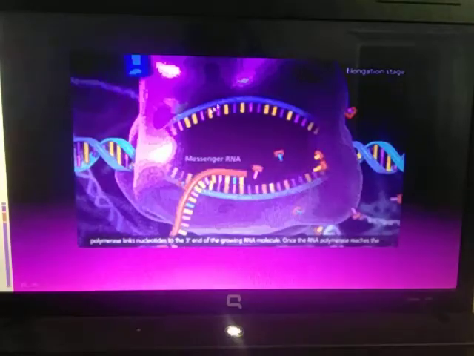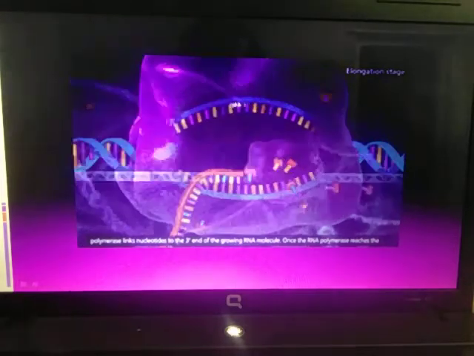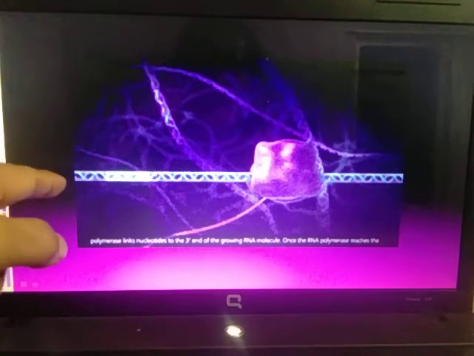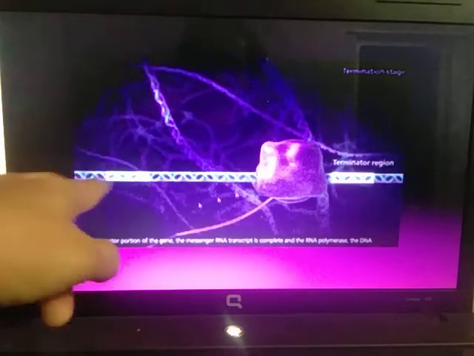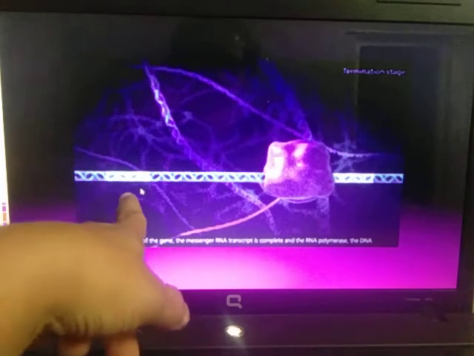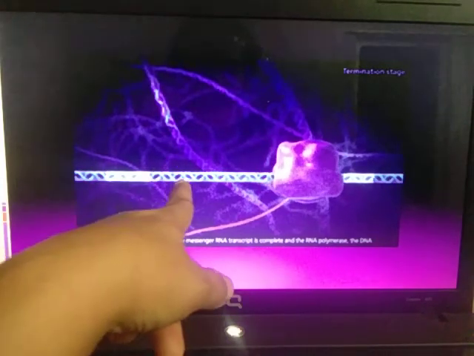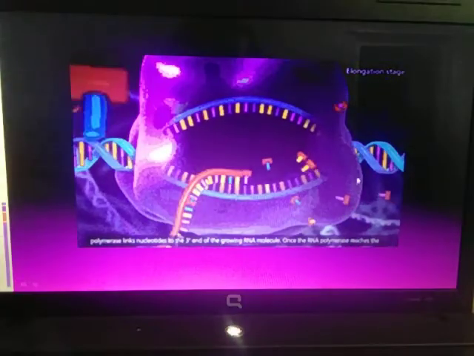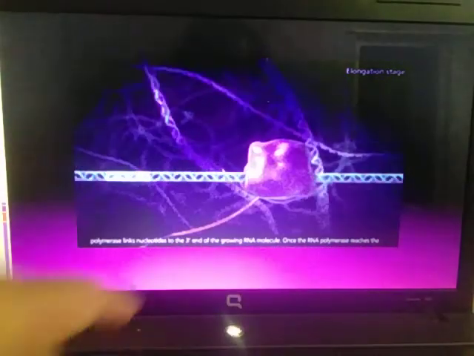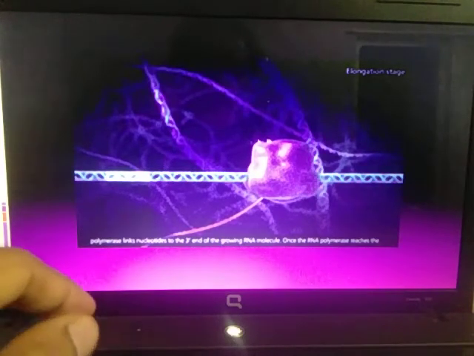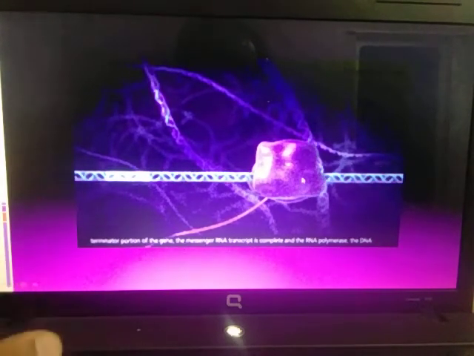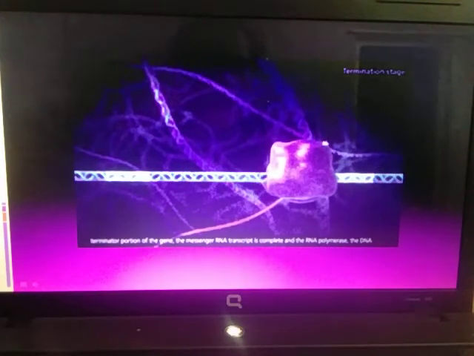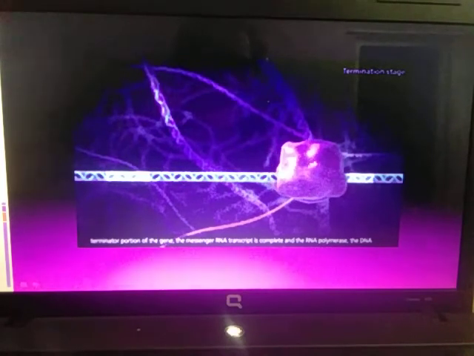So the process of RNA synthesis is called transcription. Here I have placed a GIF. You can see this is RNA polymerase. The DNA is getting opened, and RNA polymerase is moving along the chain of the DNA. This is the DNA chain. This white portion is called the initiation stage. This blue portion is called the elongation stage, and here again a white portion is there, which is called the termination stage. You can see this red color, which is getting formed, is nothing but the mRNA. Nucleotides are getting joined by it. Fine, so this is the process of transcription.